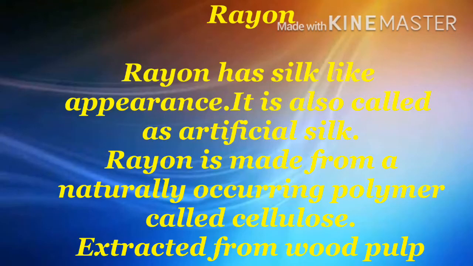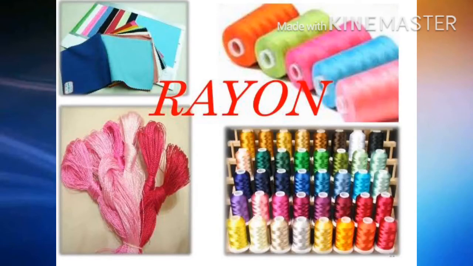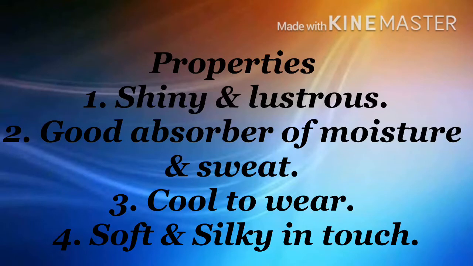Rayon is a synthetic fiber that has a silk-like appearance and it is also called artificial silk. Second, rayon is made from a naturally occurring polymer called cellulose, and this cellulose is extracted from wood pulp.